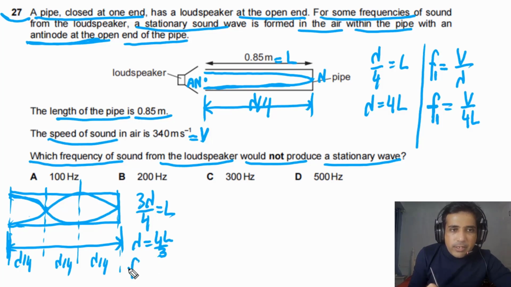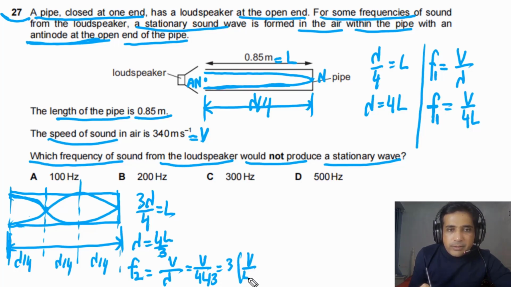We can write down the second possible frequency F2. F2 will be equal to V divided by lambda. So this is V divided by 4L by 3, which means this is 3 times V divided by 4L. Or we can say in this case F2 is equal to 3 times F1, because V divided by 4L is F1. So we can write 3F1.